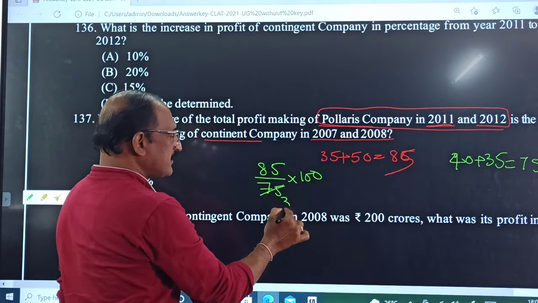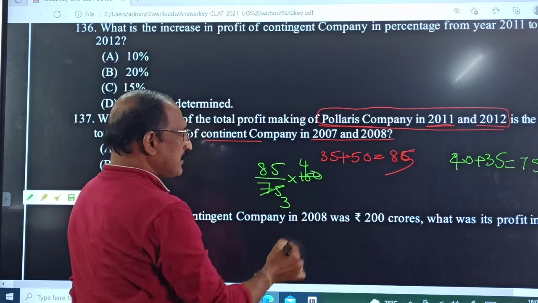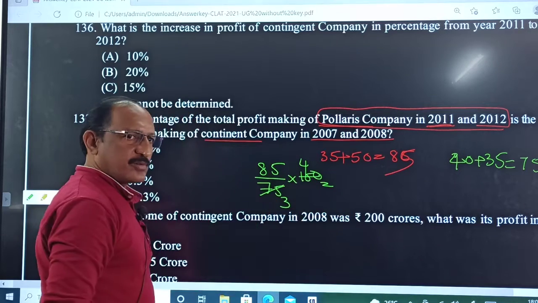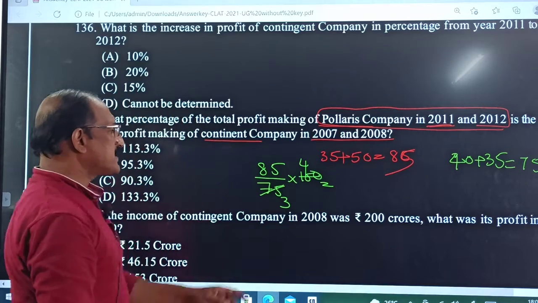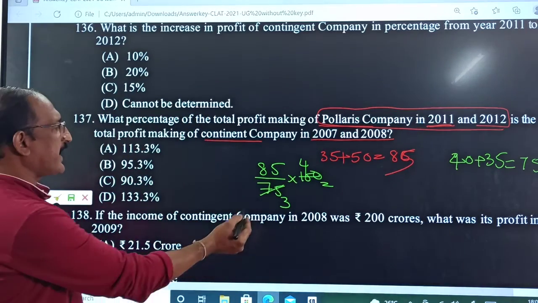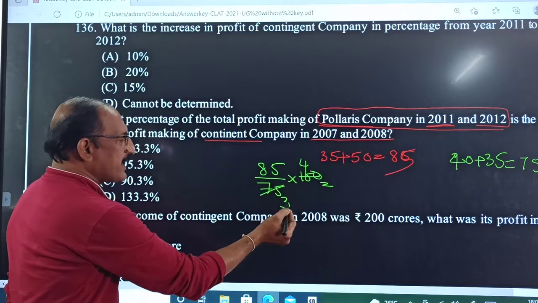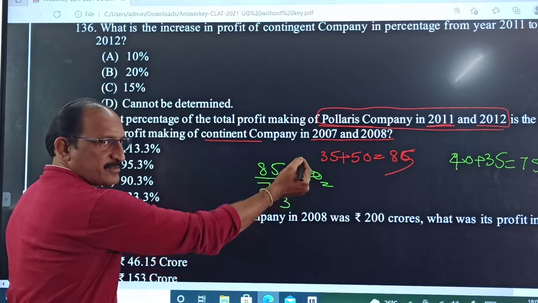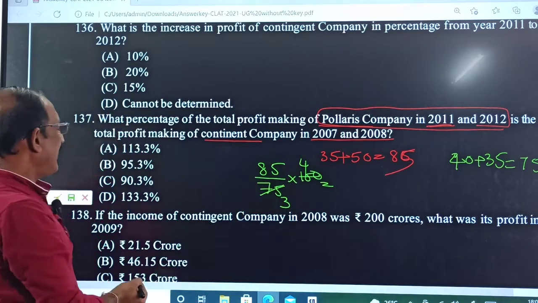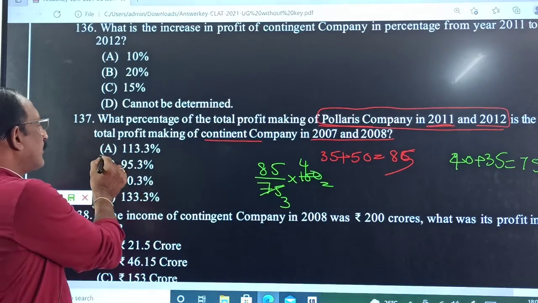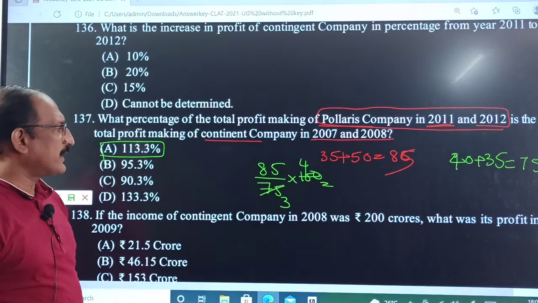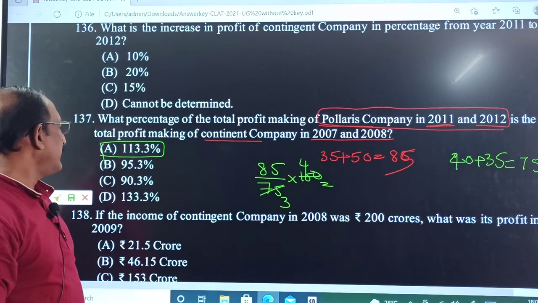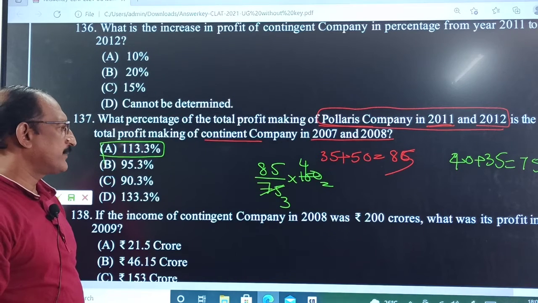After calculation, 8 fours are 32, 320, 4 fives are 20, so 340 by 3 ones, giving 113.3%.